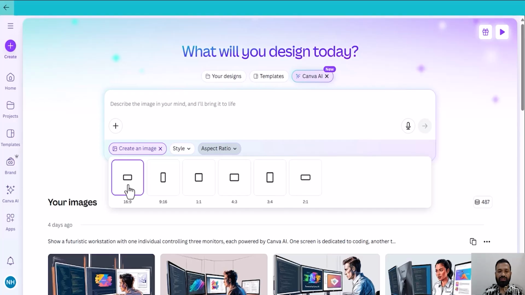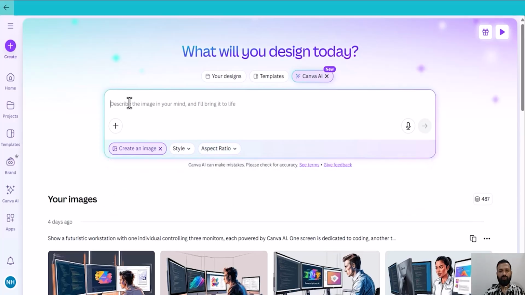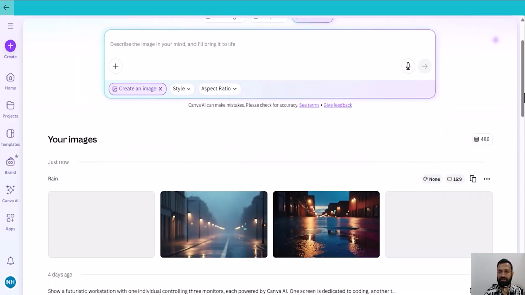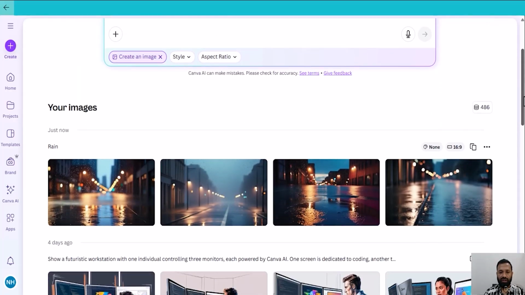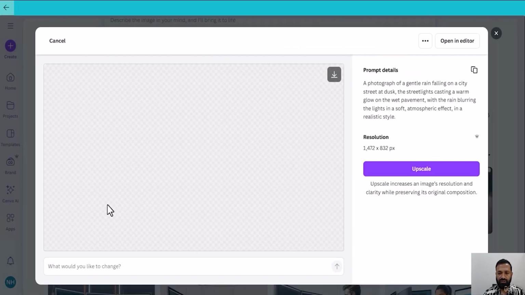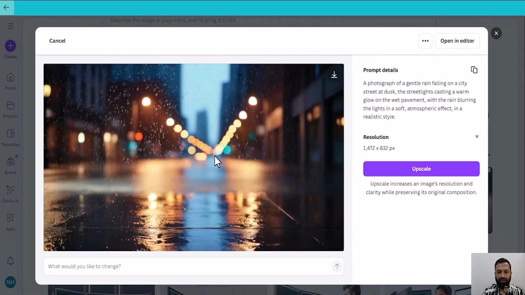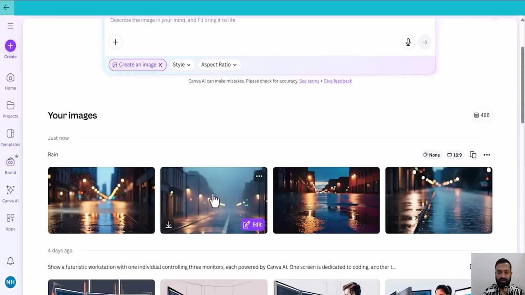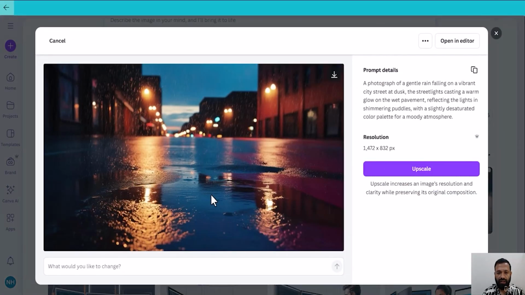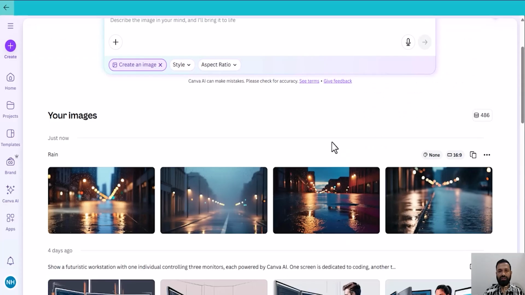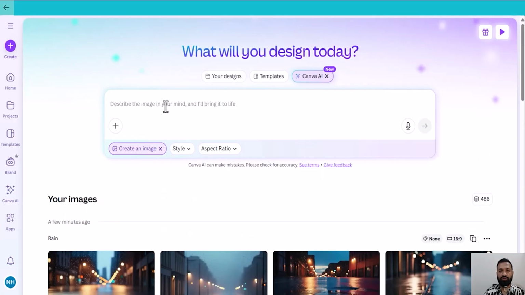I am choosing 16:9. What I will do now, I will type a simple prompt, that is rain. As you can see, Canva is creating images on the fly. The first image, rain on the street. Let me see the second and third options, rain on the street. Canva provides you 4 different options. You can choose whatever you want or you can write a new prompt to generate a new image.